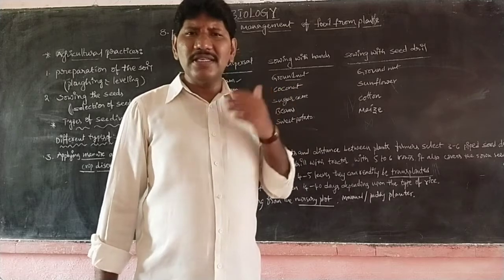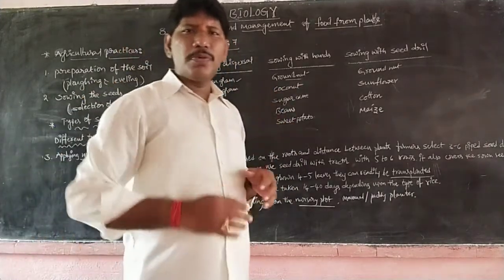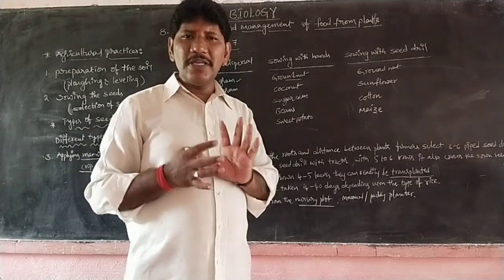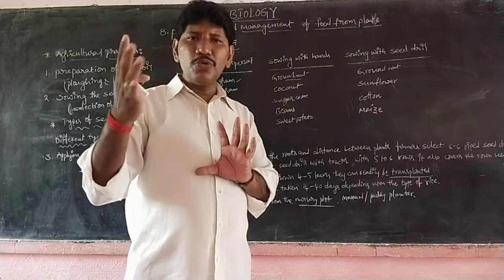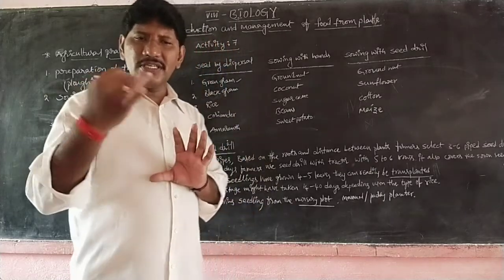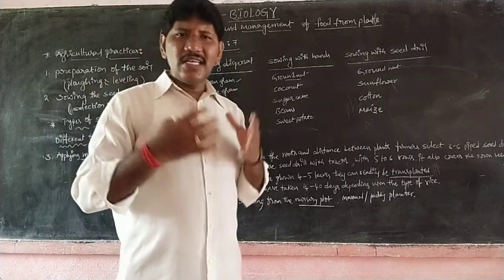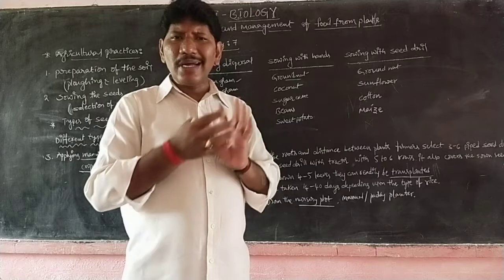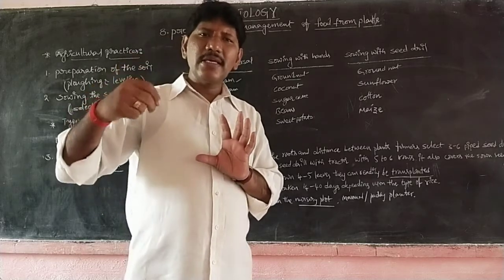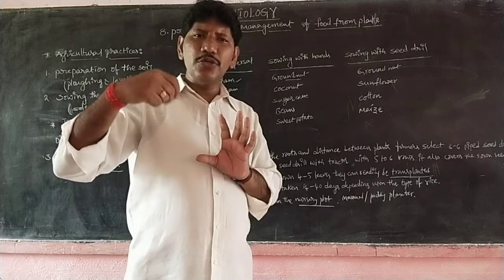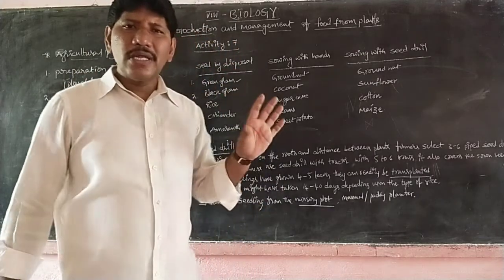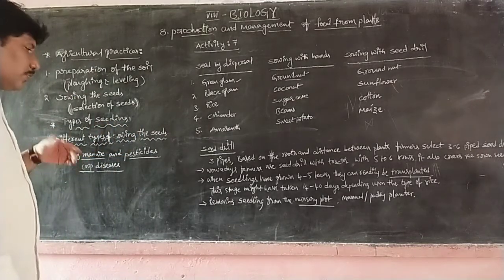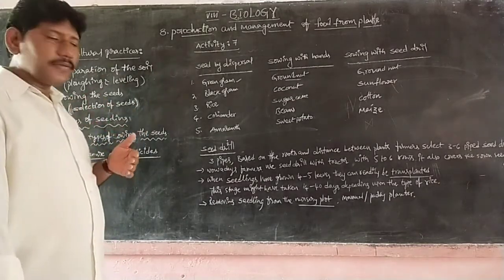How to overcome this seed crisis? While we are practicing the crop, the farmer has his own experience of which plant produces good seeds based on the seed character. If the seeds have good color, good size, good shape, and more weight, such seeds they have to collect and preserve. These seeds can be used for sowing the next crop. That is the farmer's experience to overcome the seed crisis. Do not depend on the government supply or subsidy.